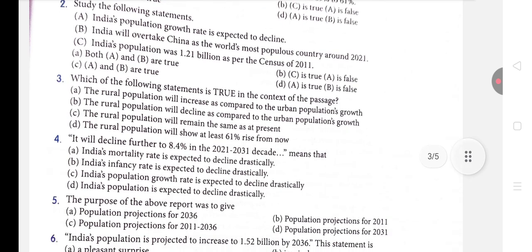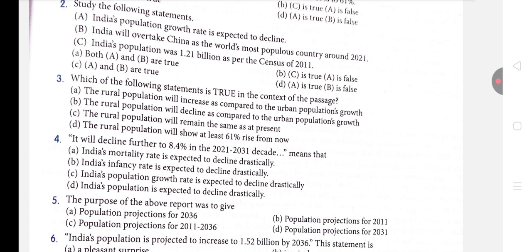So rural population will increase as compared to urban population. This option is absolutely incorrect because you know very well the rural population is declining from 69% to 61%, isn't it? Second option is the rural population will decline as compared to urban population growth.